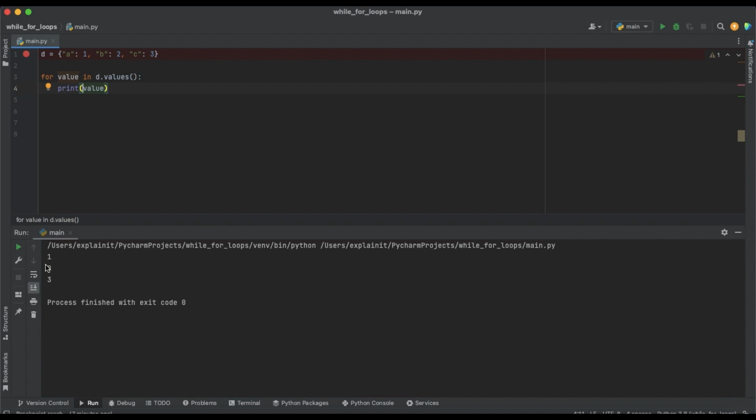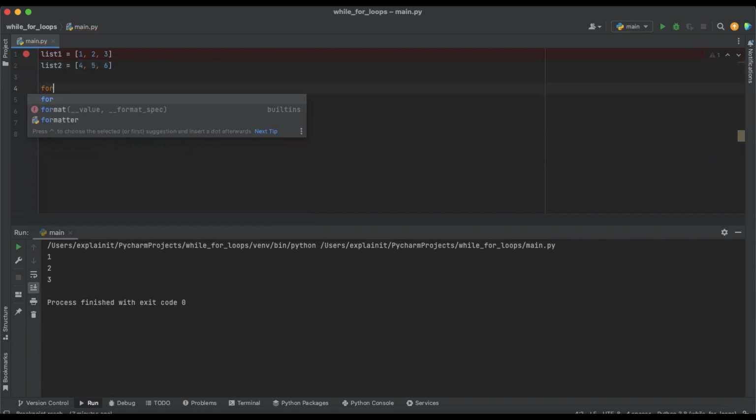Here is an example of a nested for loop that iterates over two lists of numbers and multiplies the corresponding elements together. So we have our list 1, which would be 1, 2, 3, and then we have list 2, which would be 4, 5, 6.